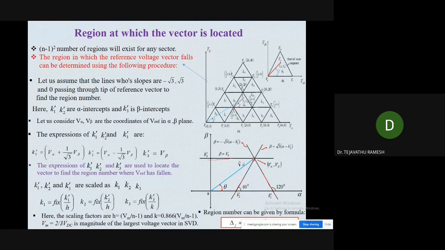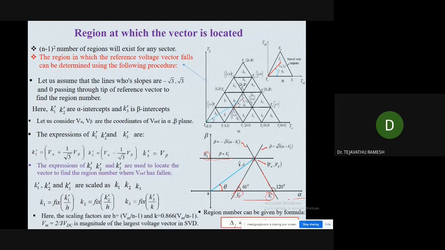Let us assume 3 lines, 3 slopes, passing through the end tip of the V reference, and their values will be this one, minus root 3 and 0. Here K1 and K2 are the alpha intercept values, and K3 dash will be the beta intercept value. Now here we have represented this phasor diagram in terms of alpha and beta.